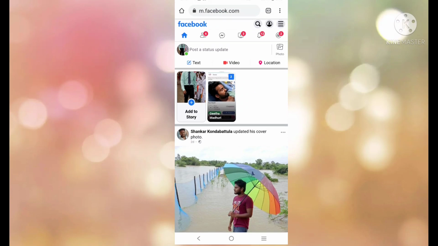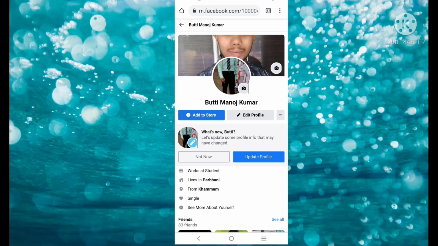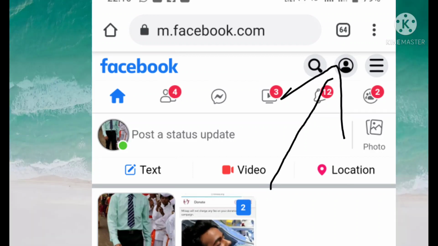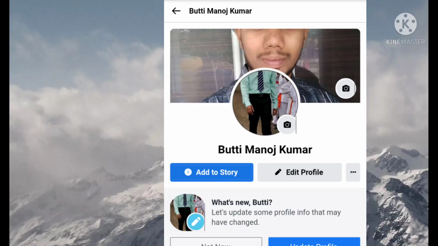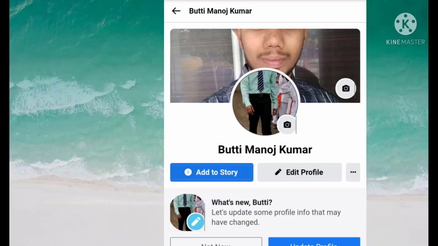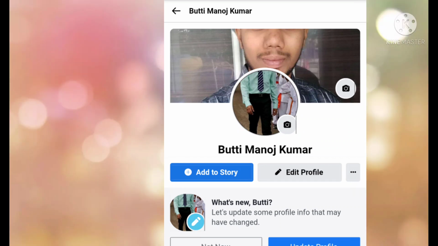After logging in, it will show the format like this. What you have to do is click on this profile. Okay, click on that profile. You can find here, this is the profile. So click on the profile. After clicking on the profile, you will find options like add to story, edit profile, and on the right side of edit profile there are three dots. So click on these three dots.